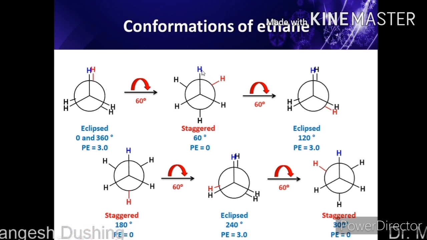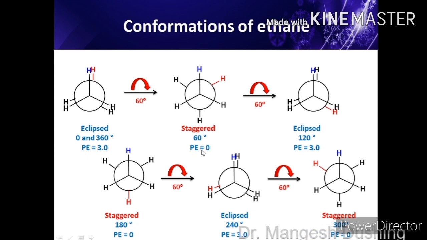So the dihedral angle will be 60. Now the angle between the blue hydrogen and the red hydrogen is 60 degrees, so the dihedral angle is 60 degrees, and this conformation is called staggered. Just now we saw that the potential energy of this molecule is 0 kilocalorie per mole. In the eclipsed case, 1 plus 1 plus 1, that is 3.0 kilocalorie per mole.